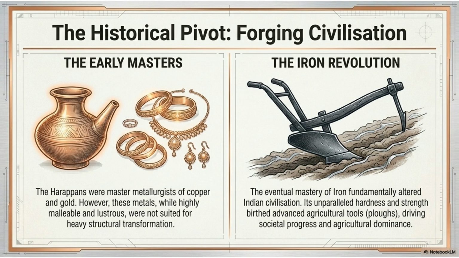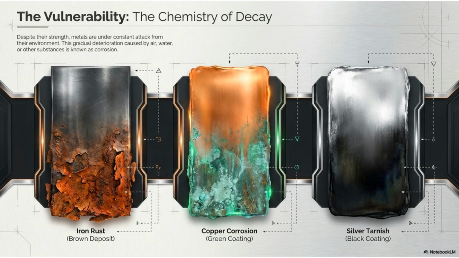Historically, early civilizations mastered copper and gold for ornamentation. However, it was the transition to iron, with its superior hardness and strength, that truly enabled the creation of advanced tools, fueling the agricultural revolution. Despite their strength, metals are vulnerable to corrosion, a process of gradual deterioration caused by the environment. Examples include rust on iron, green coatings on copper, and tarnishing on silver.